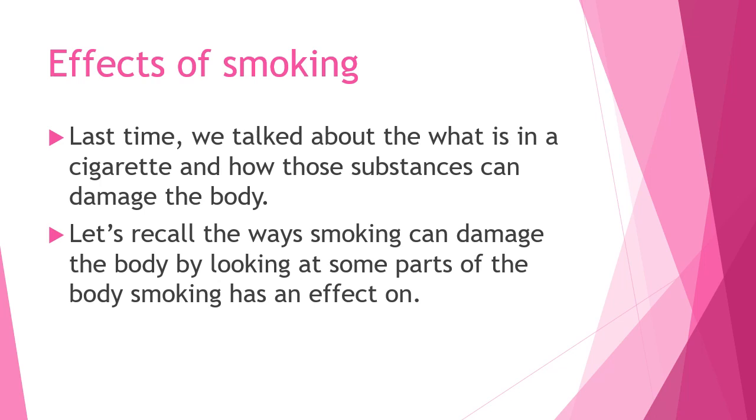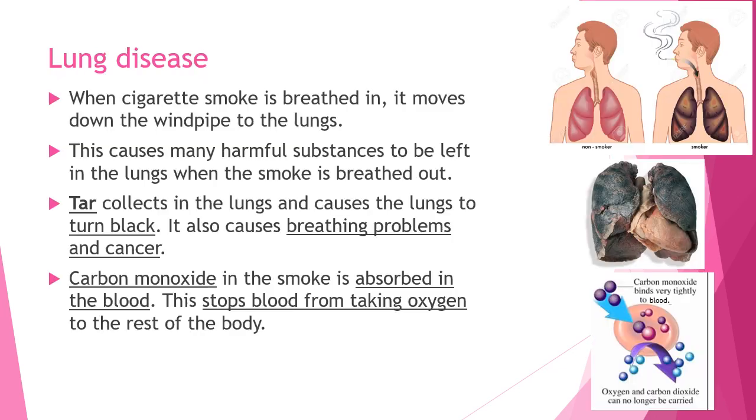So last time in the previous lesson, we talked about what is in a cigarette and how those substances can damage the body. So kami lihat apa yang dalam cigarette ani, like tar, nicotine, carbon monoxide, and cumana ya boleh menyakiti badan kami. So ani we're going to do it again, tapi this time kami focus on the organs of the body. And macam apa yang harm cigarette ani bawa arah these different parts. Okay, so lung disease.